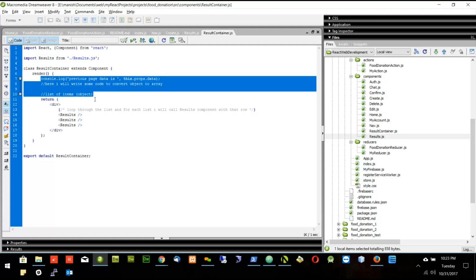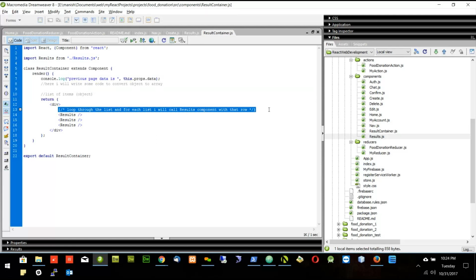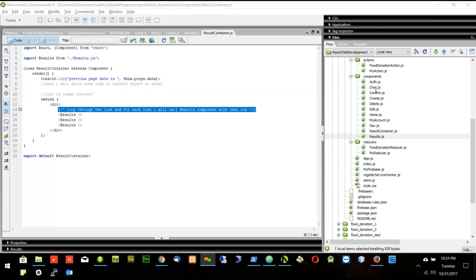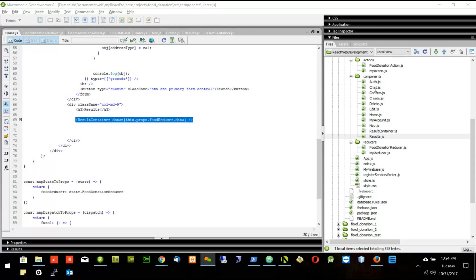You can comment in the result container if you want to know what we are going to do tomorrow, and I will give you the whole file again. The only thing you right now put here like this one, so that you know we are passing the data which is coming from the Firebase.